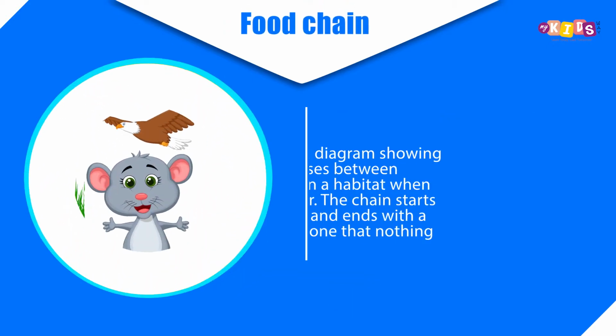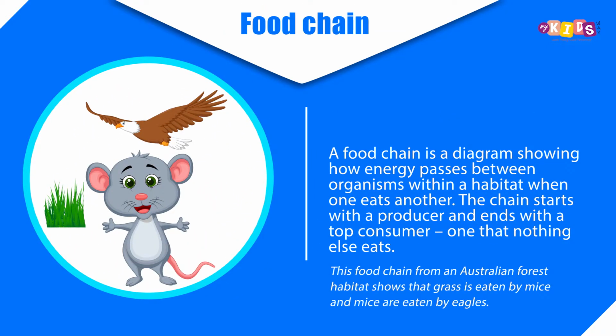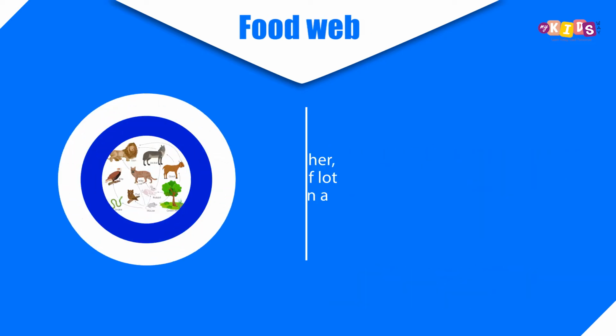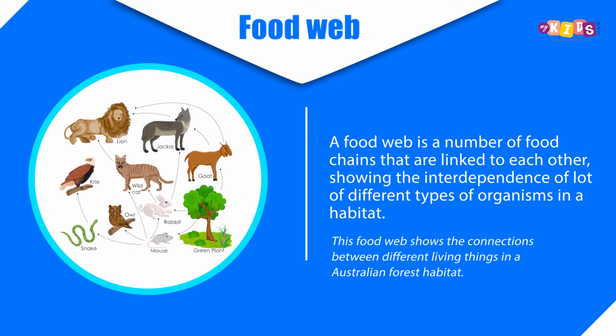Food chain. A food chain is a diagram showing how energy passes between organisms within a habitat when one eats another. The chain starts with a producer and ends with a top consumer, one that nothing else eats. Food web. A food web is a number of food chains that are linked to each other, showing the interdependence of a lot of different types of organisms in a habitat.